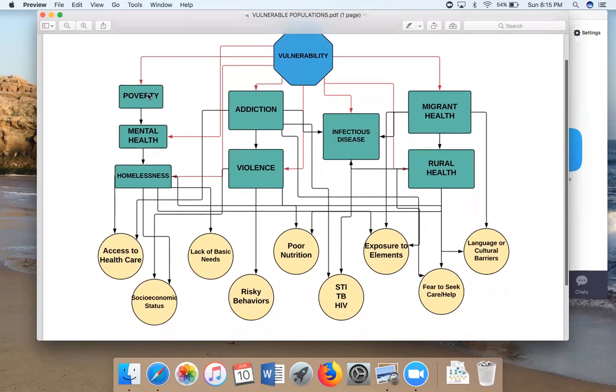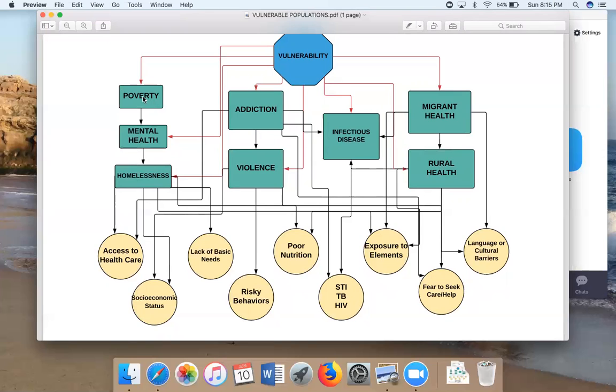I'm going to start with poverty, which I've paired together with mental health and homelessness because often these 3 are interrelated. Further, poverty, mental health, and homelessness can be linked to addiction and violence, as well as infectious disease.